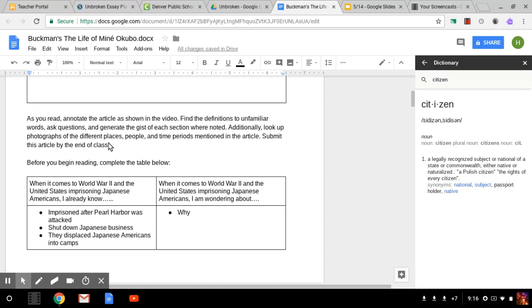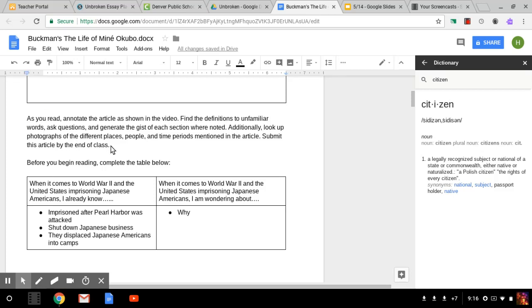So once I've done that, I'm going to read some more directions. As I read, I'm supposed to annotate the article like I'm showing you how to do right now. I'm going to continue to find definitions to unfamiliar words. I'm going to ask questions, and I'm going to generate the gist of the section where noted. Additionally, I'm going to look up some photographs of different places, people, and time periods and insert them into my article. So when I go back and look at it, when I write my essay, I have a very, very clear understanding of what's going on.